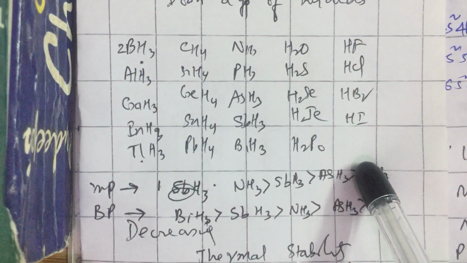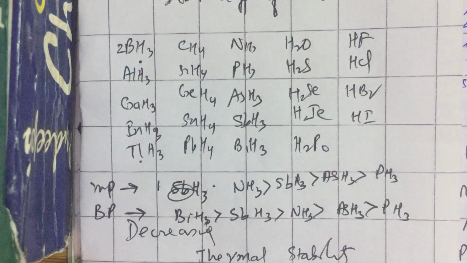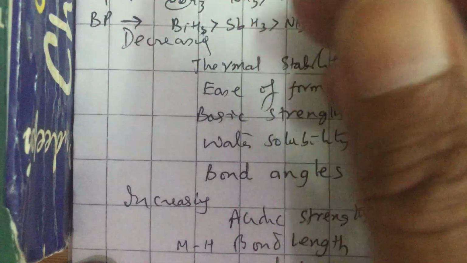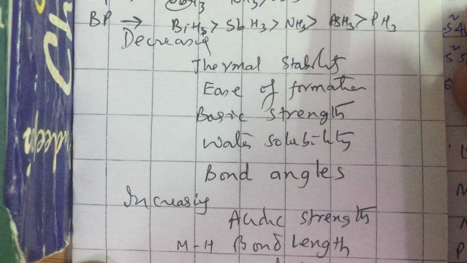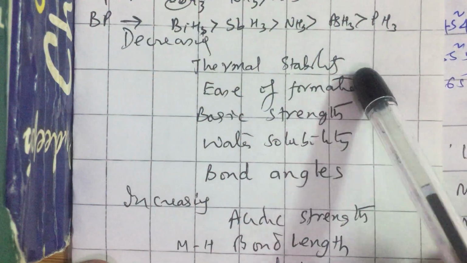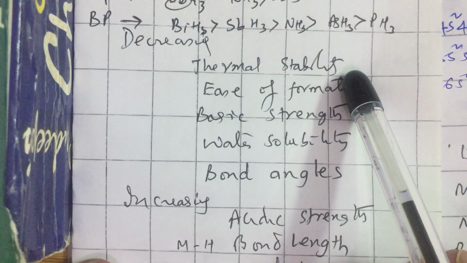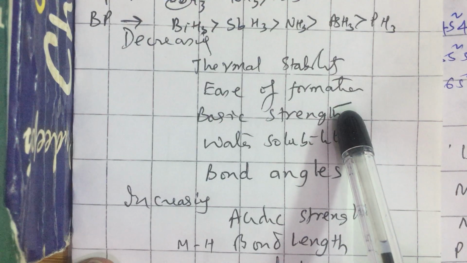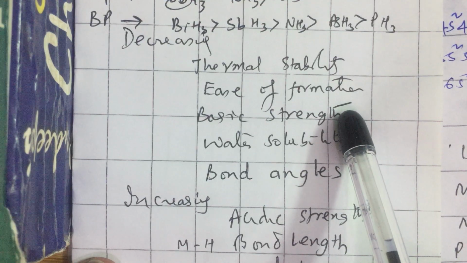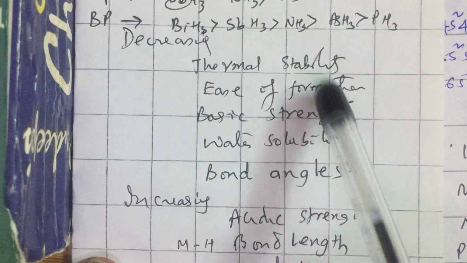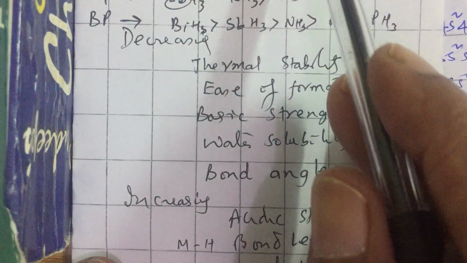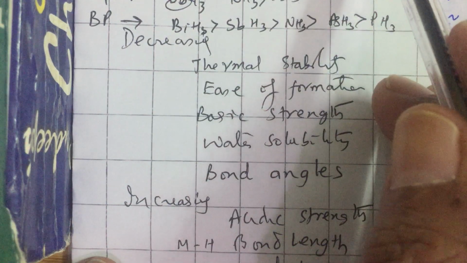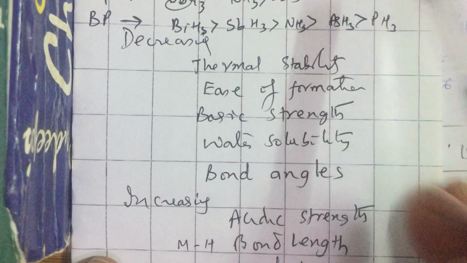Amongst all these hydrides, some general trends I can say: down the group, whether you are going down the 13th, 14th, 15th, 16th or 17th group, the thermal stabilities of hydrides decrease, and ease of formation, how easily I can make the hydride, decreases. It means it is easier to make methane, it is very difficult to make PbH4. It is easy to make H2O, it is difficult to make H2Po. It is easy to make HF, it is difficult to make HI, and so on.